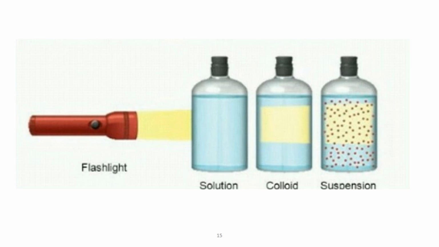So three things: solution, colloid and suspension. Solution is where particles have dissolved. Colloid is where particles have not dissolved and you cannot see them. Suspension is where the particles have not dissolved but you can see them. So that is the difference between solution, colloid and suspension. To understand the difference between each one, you can pass a beam of light through it. In solution, you cannot see the beam of light. In colloid, you can see the beam of light but not the particles. In suspension, you can see the particles also, and you can see the beam of light also.